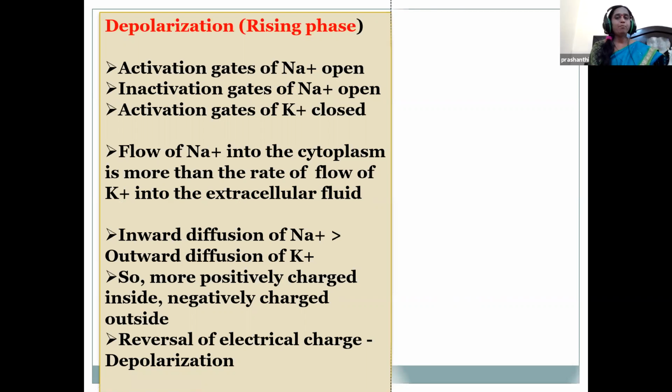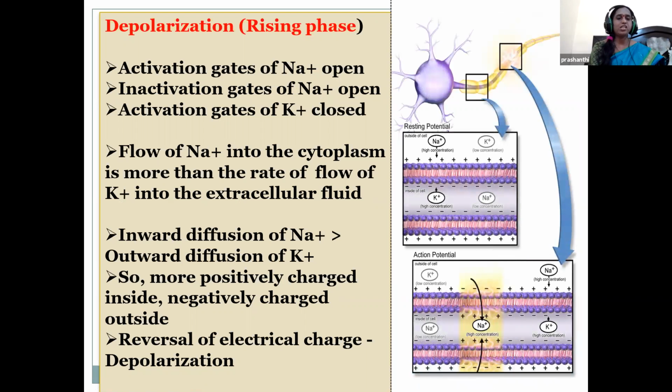Depolarization. This is a change within a cell during which the cell undergoes a shift in the electrical charge distribution, resulting in less negative charge inside the cell. The activation gates of sodium open, inactivation gates of sodium open, and activation gates of potassium are closed. So just notice it children, sodium ions are moving inside and potassium ions are not moving outside.